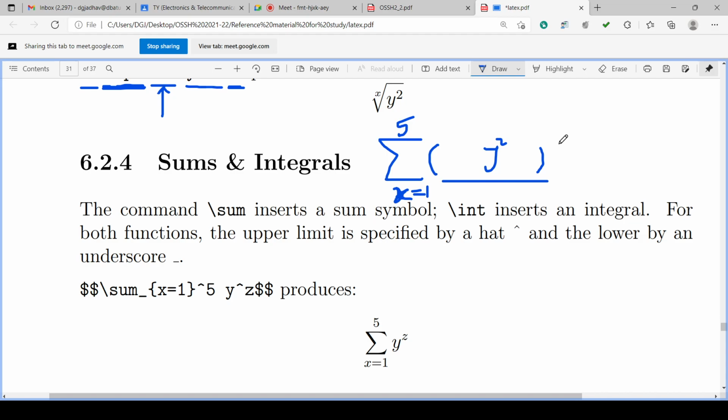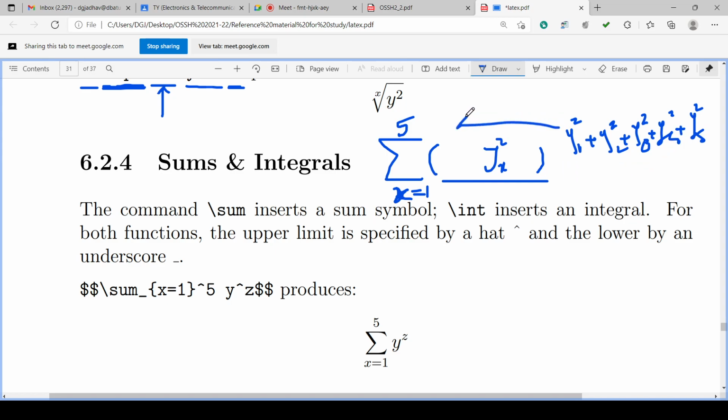Okay, this is summation. Suppose y raised to z with index x is there. So y1 raised to z, y2 raised to z, y3 raised to z, y4 raised to z, and y5 raised to z. These will be 5 terms because the index is running from 1 to 5, x equal to 1 to 5, and they are having the summation, addition, sum of all the terms. Okay, this is the meaning of summation.